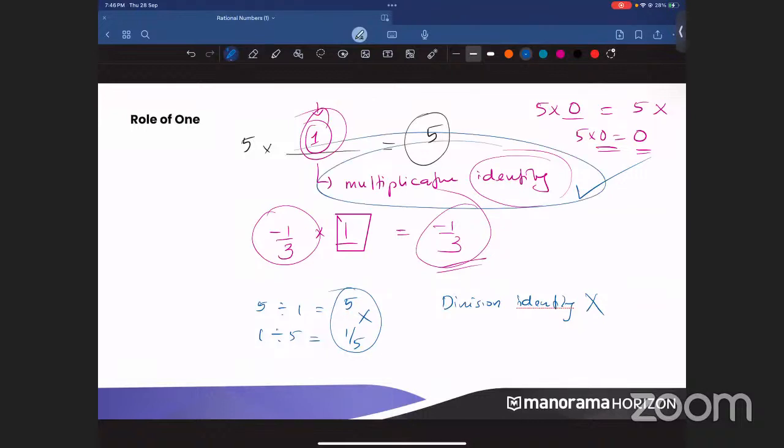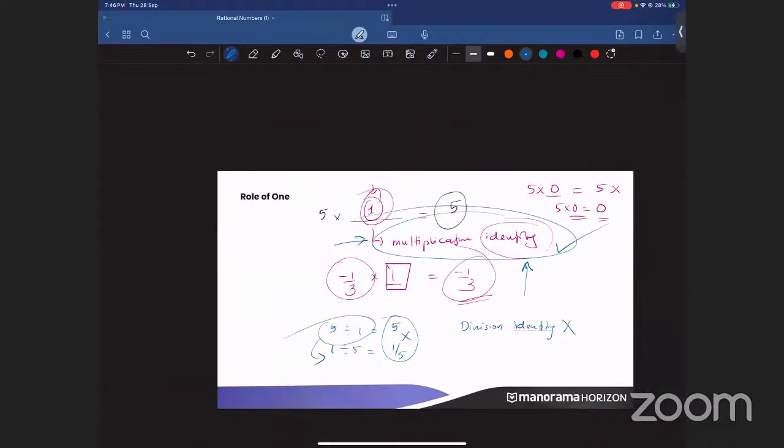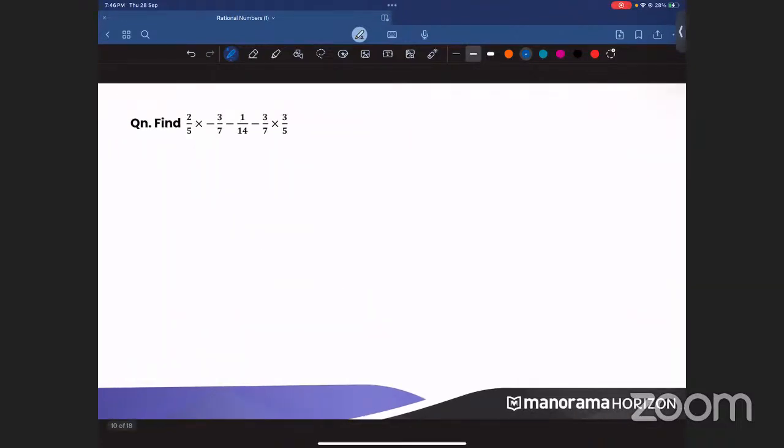And division identity or dividing identity is also there, but only when you take 5 by 1. When you take 1 by 5, it is not coming as 5. It is coming as some other number. So that means division identity, you cannot call it by that name. You can only call it by the name multiplicative identity. Clear? Understood, everyone? So what is the role of 1? Multiplicative identity. What is the role of 0? Additive identity. Okay? Yes.